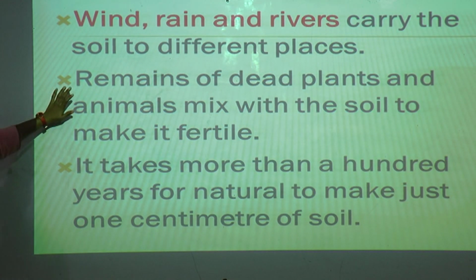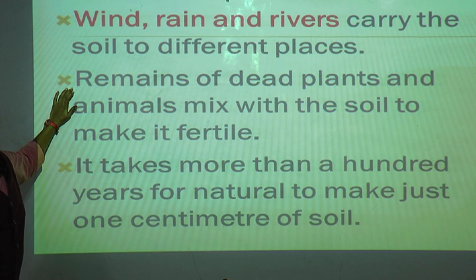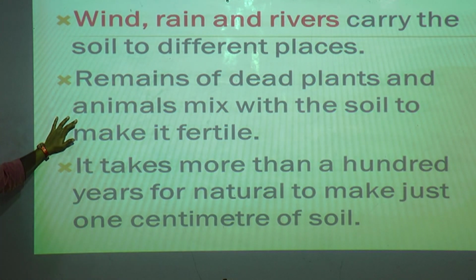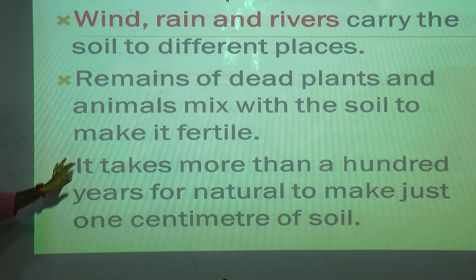Remains of dead plants and animals mix with the soil to make it fertile. Now, animals will die, isn't it, students? Animals die, and then plants also die, due to water not being there. Where will they go? They will go under the earth only. They will close there.